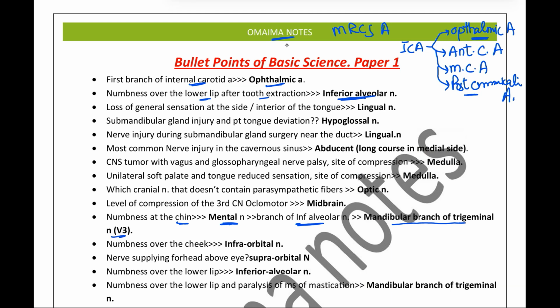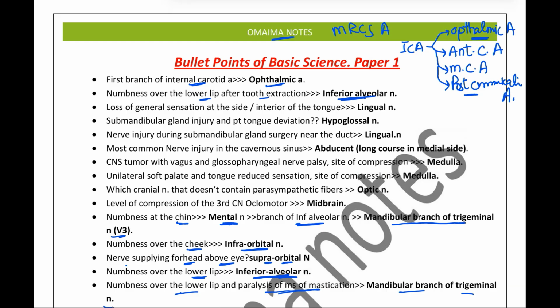So next sensory question is that the numbness over the cheek is by the infraorbital nerve. Nerve supplying the forehead above the eye is by the supraorbital nerve. So above the eye, supraorbital. Numbness over the lower lip. Lower means inferior and lip has a different word, that is the inferior alveolar nerve. So numbness over the lower lip in addition to paralysis of the muscle of mastication would be by the mandibular branch of the trigeminal nerve.